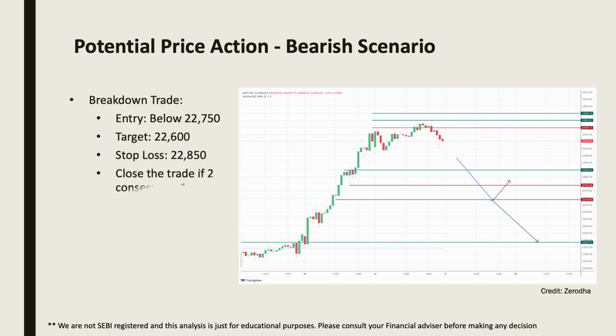Alternatively, for a breakdown trade, enter below 22,750 with a target of 22,600 and a stop loss at 22,850. If you see two consecutive candles closing between 22,800 and 22,850, we should still close the trade in loss.